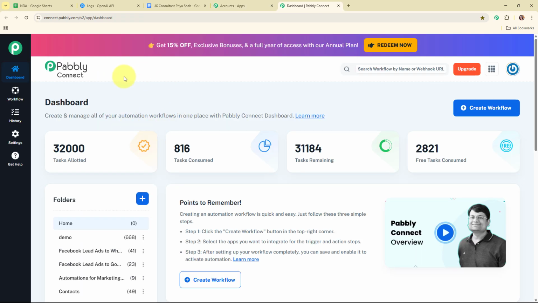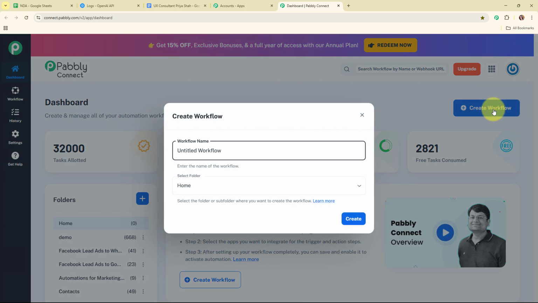Now this is the dashboard of Pabbly Connect, and here to build my connection, I need to create a workflow first. So for that, I'm going to click on this create workflow button given on the top right corner. Now in this create workflow dialog box, I have to give a name to my workflow. So I'm going to give the name as generate NDA and confidentiality agreements using AI agent. And after giving a name to my workflow, it is asking me to select the folder.